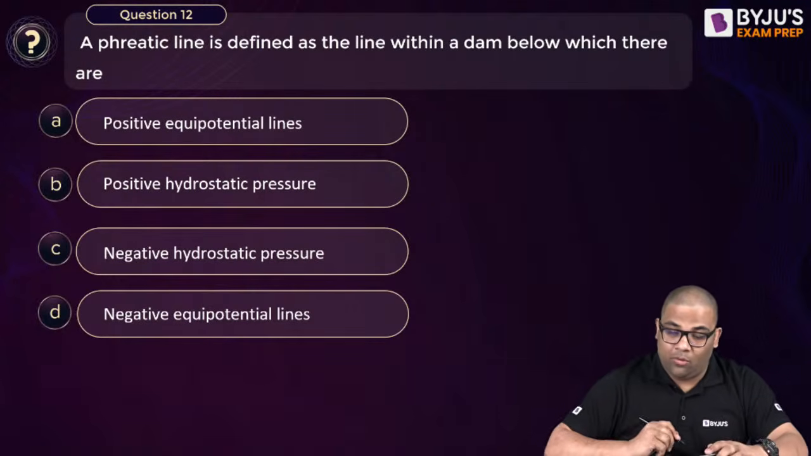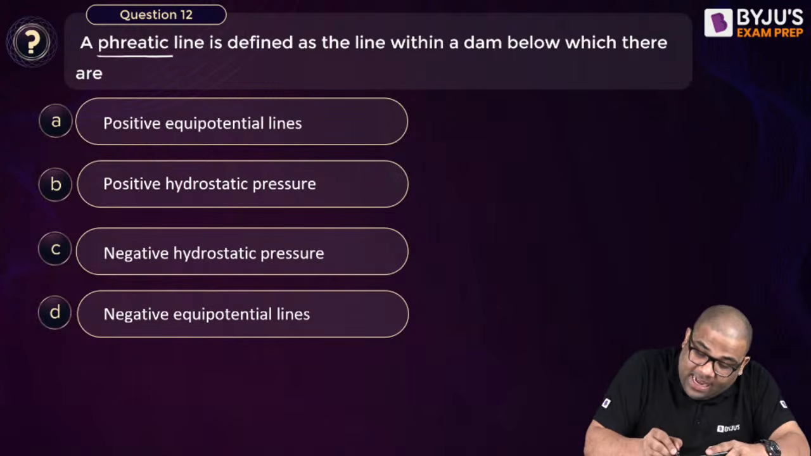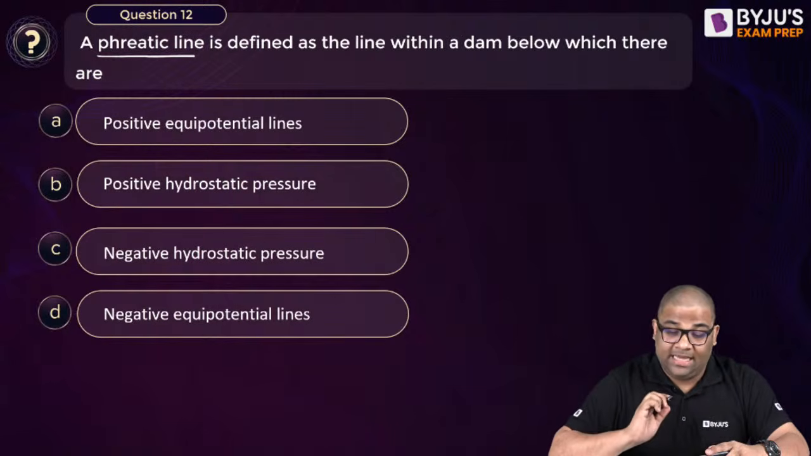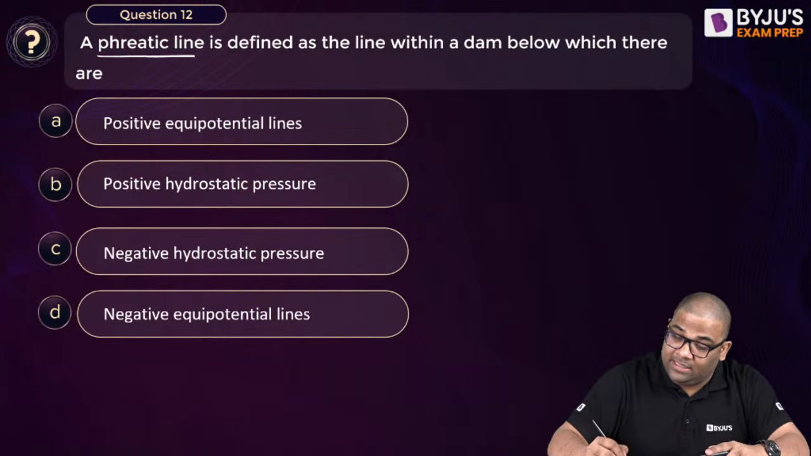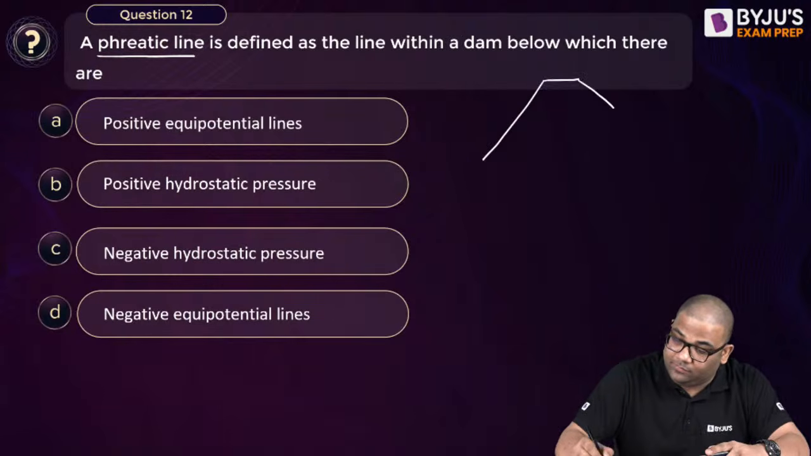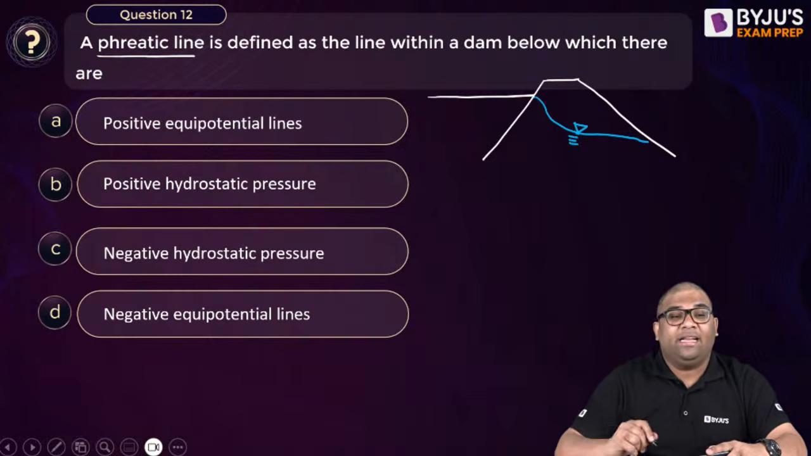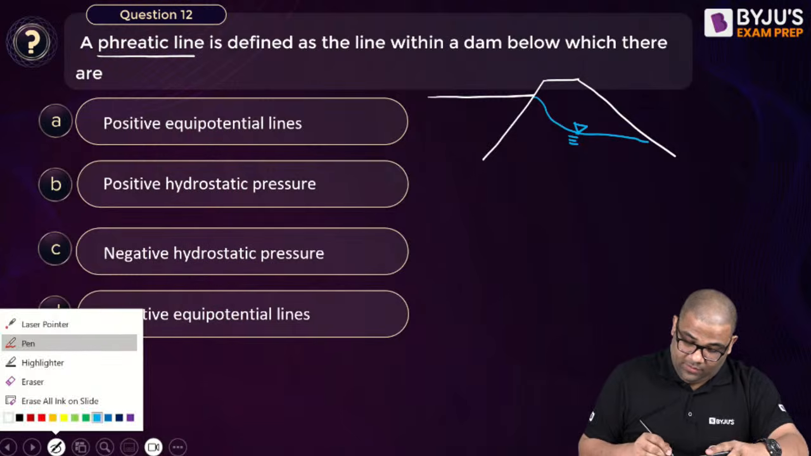Question number 12 now. A phreatic line is defined as the line within a dam below which there are what? Suppose this is a dam, a typical dam. So we know about this phreatic line. Suppose we have a phreatic line like this. So what is this? What is this phreatic line? Tell me.